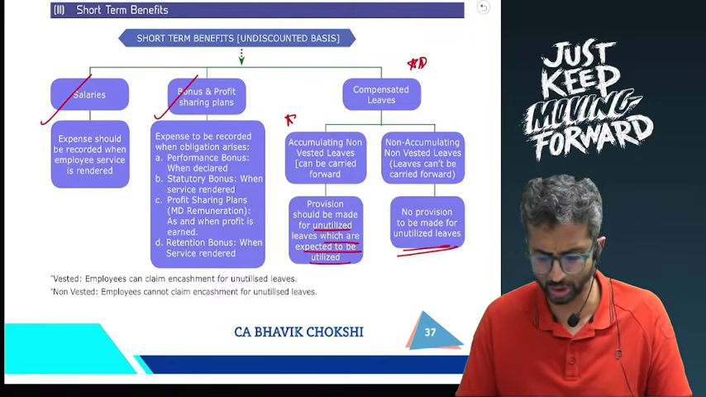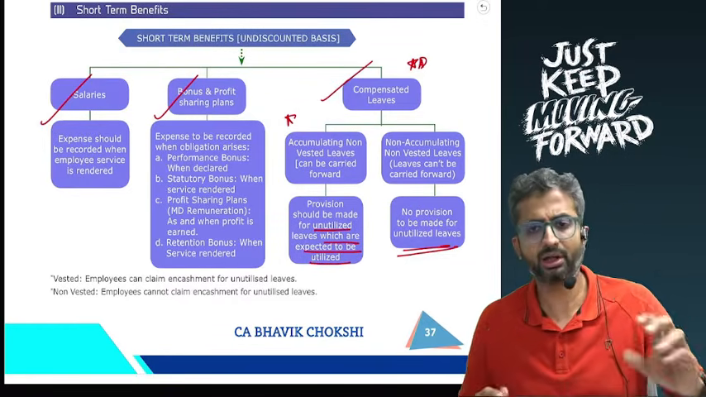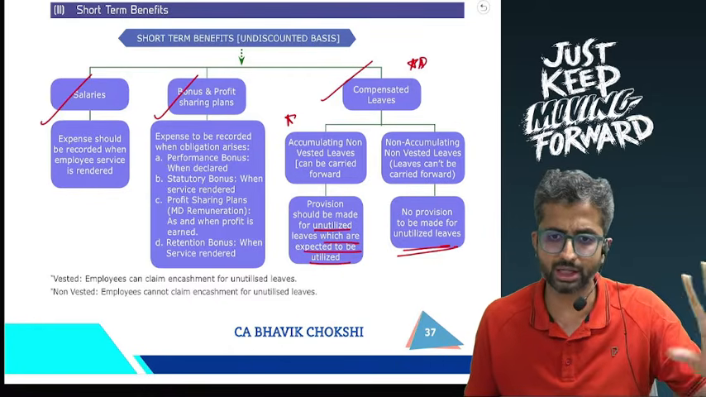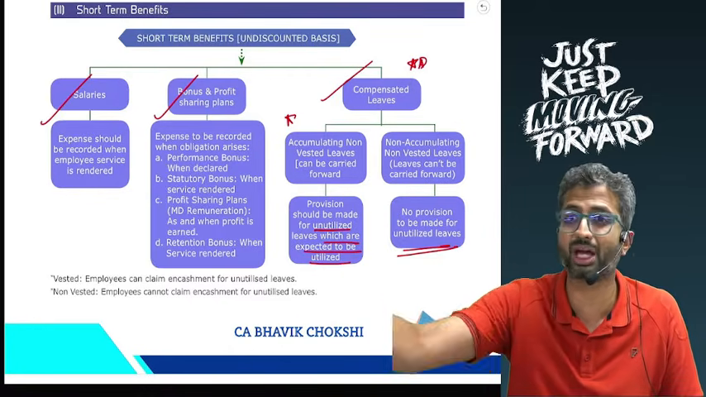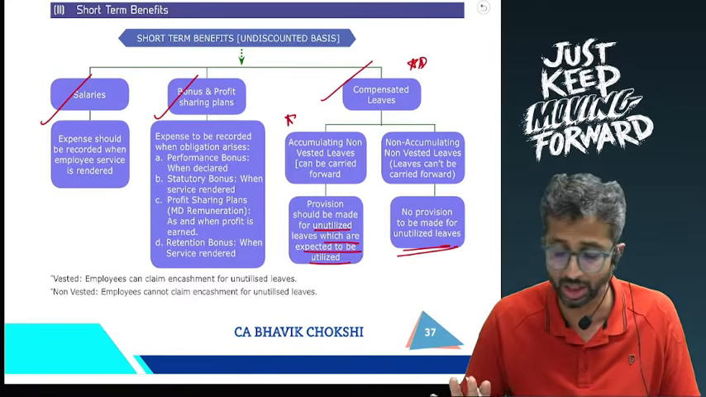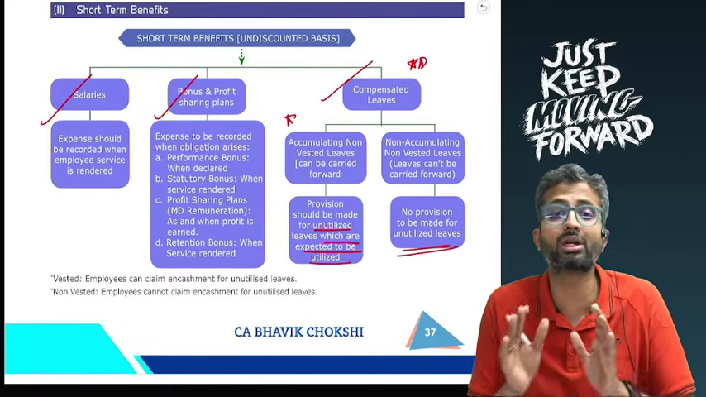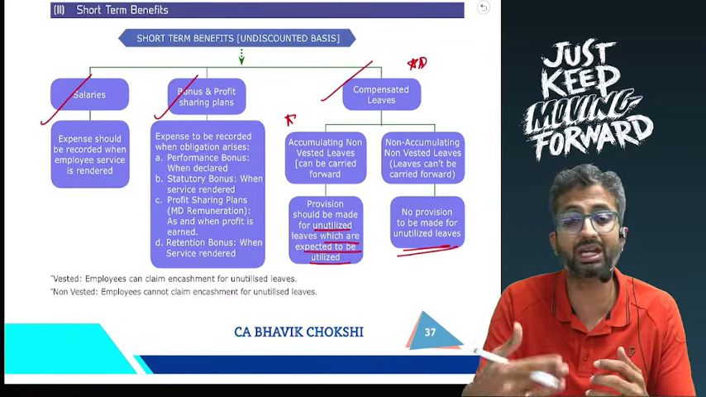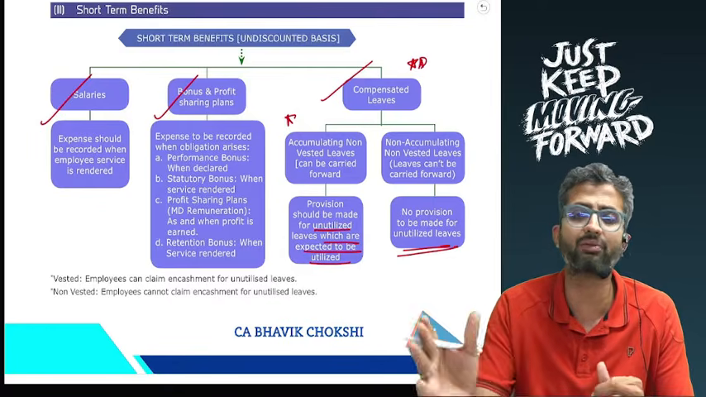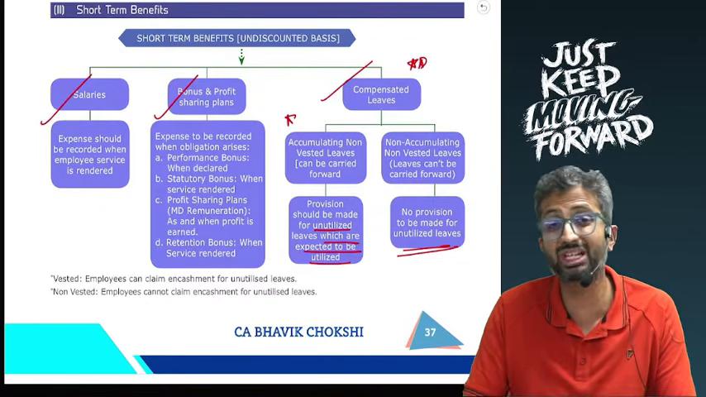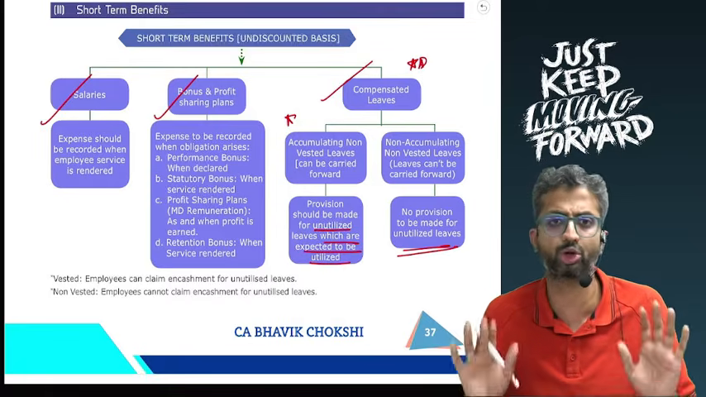Institute can possibly ask you questions regarding this. Simple summary would be vested benefits, that is you can encash, you create a provision whether you can carry it forward or not for the entire amount of unutilized leaves. For non-vested benefits, you create a provision for leaves which can be carried forward to the extent they can be carried forward and utilized. For leaves which cannot be carried forward, no provision to be created.